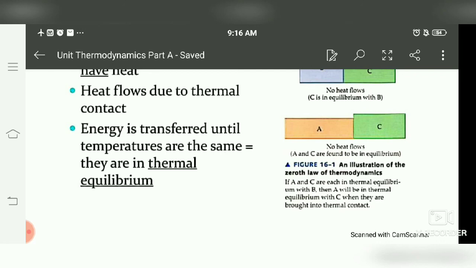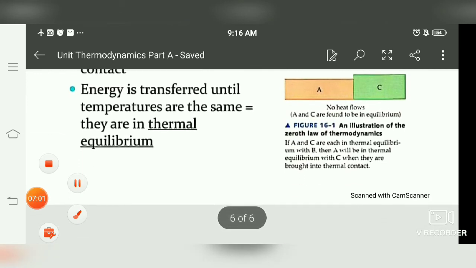It means heat has flowed from the surroundings to the glass, because the surroundings were hot compared to the glass of cold drink. It was at low temperature, so heat flows from the surroundings to the glass, and after some time the temperatures of both systems will be equal. Clear? So a thermal equilibrium condition is attained in that case.